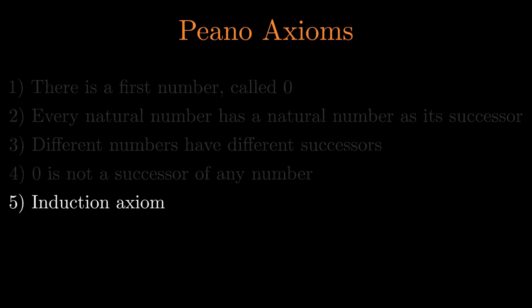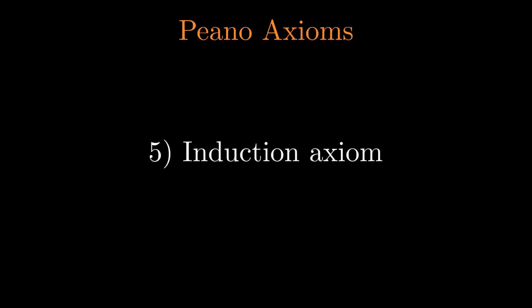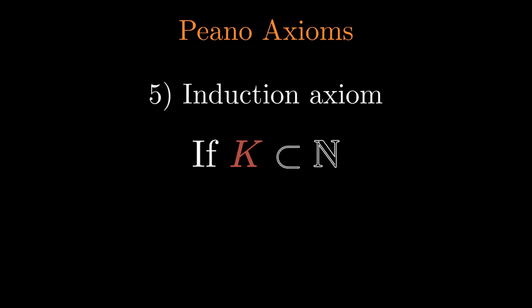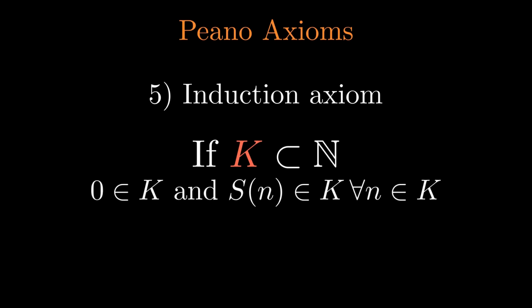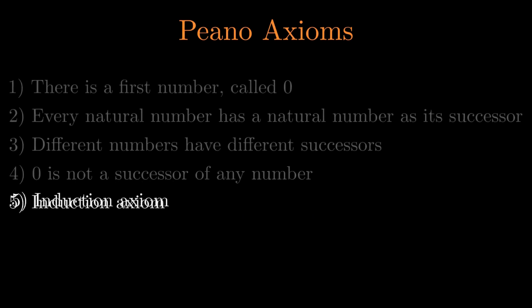Fifth axiom: the axiom of induction. If a set of natural numbers contains 0 and also contains the successor of every one of its elements, then it must contain all natural numbers. These 5 axioms do not tell us what the natural numbers are. They tell us what structure any system must have if it is going to behave like the natural numbers.